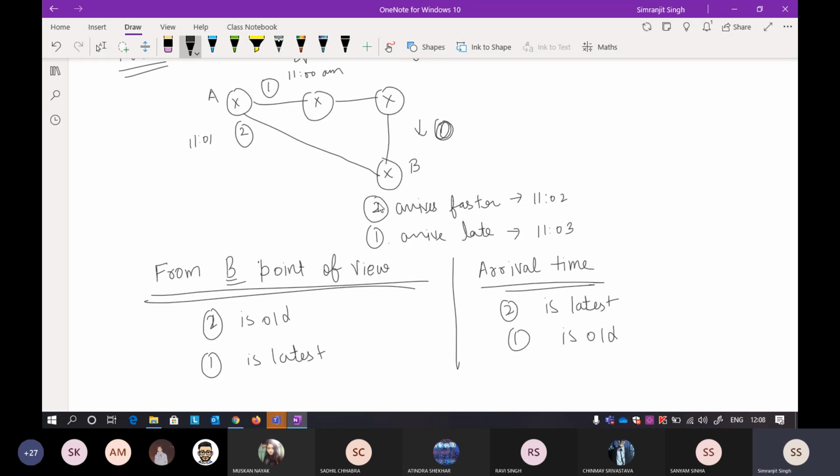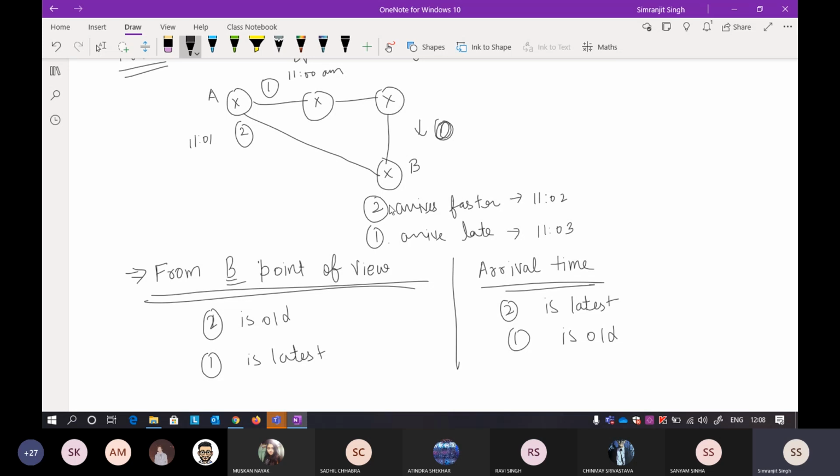So what can I do now to change B's point of view? The B router should have thought about this based on the arrival time, but it is not thinking like that.